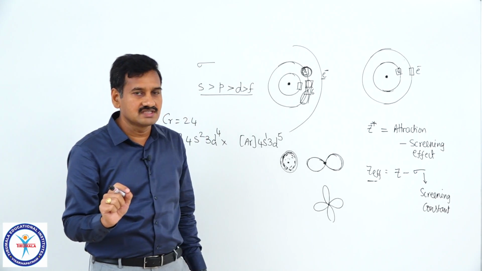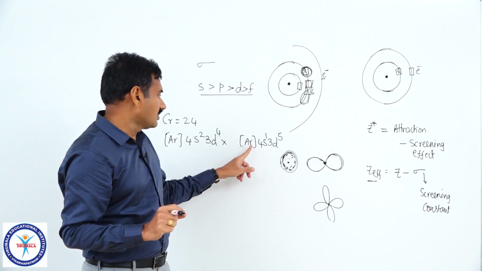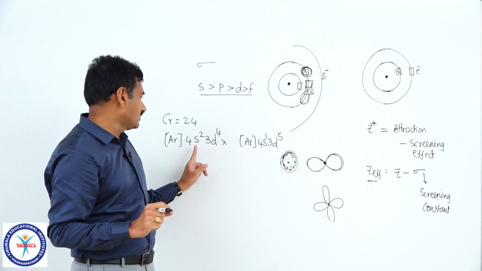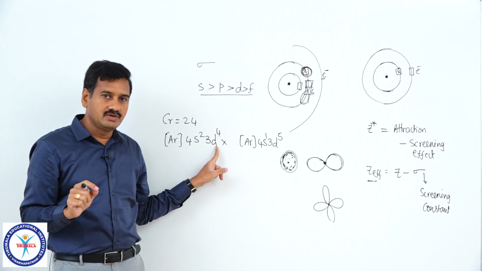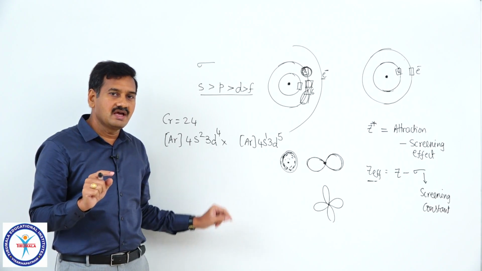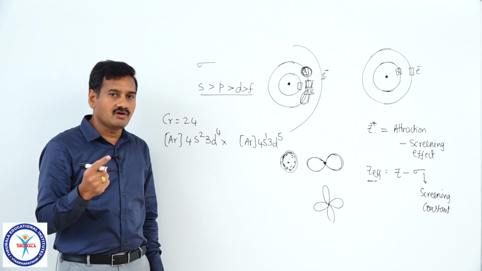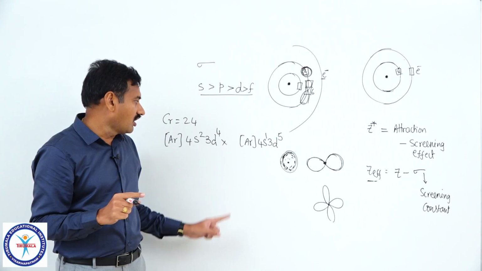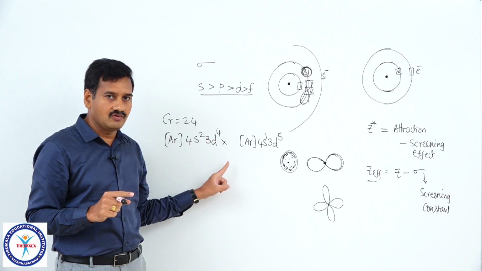That is one of the reasons for the electronic configuration of chromium being argon 4s1 3d5 instead of argon 4s2 3d4. The reason to mention here is the greater shielding effect of 4s orbitals as compared to 3d orbitals. The electronic configuration of chromium must be argon 4s1 3d5, not argon 4s2 3d4.